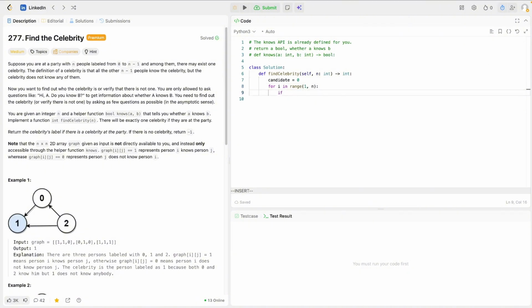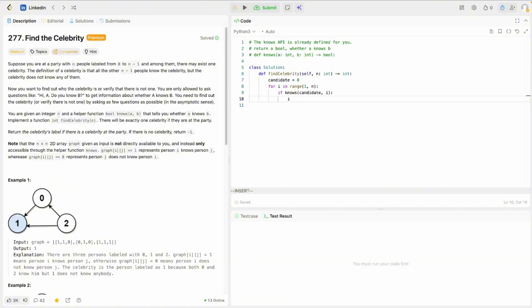So we can call the knows function. If the candidate knows i, the celebrity should know nobody, but if it knows this i, then it's guaranteed that the candidate is not a celebrity.